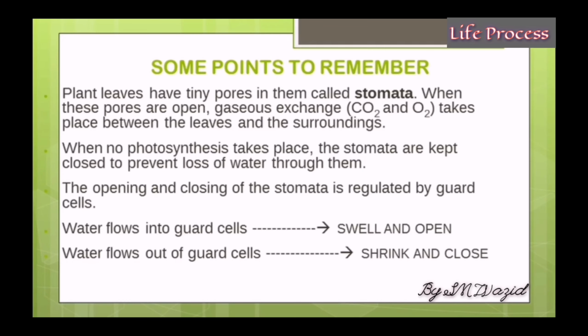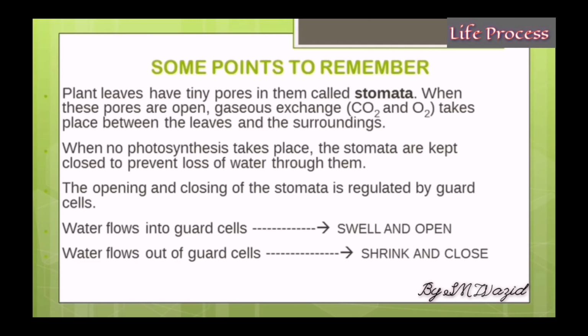Some points to remember. Like I said earlier, plants have tiny pores on their leaves called stomata. It is at this point that gaseous exchange takes place. Remember that a plant releases carbon dioxide into the air at night and absorbs oxygen, and during the day the reverse process takes place. It gives out oxygen and absorbs CO2. This gaseous exchange takes place in the stomata.